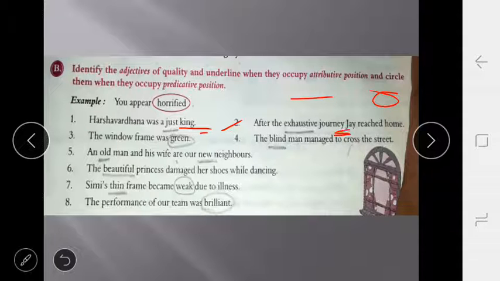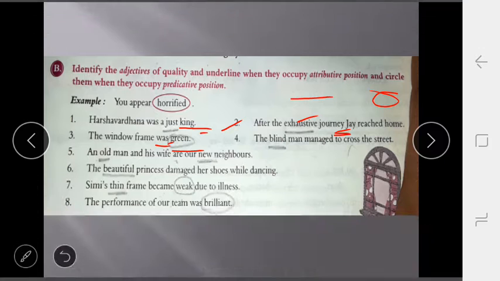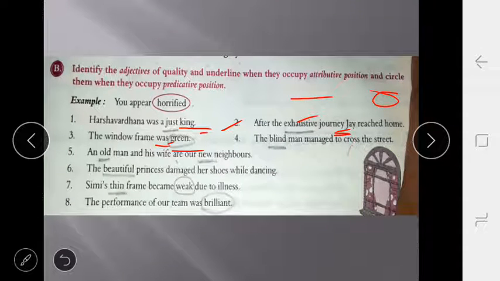Journey is the noun, and the adjective is just before the noun, that is also attributive. Now third sentence, the window frame was green. Here we are describing the window frame as green, which comes after the verb was. That means it is predicative. Fourth, the blind man. Here man is a noun, that is defined more with the help of blind. That means it is an example of attributive.